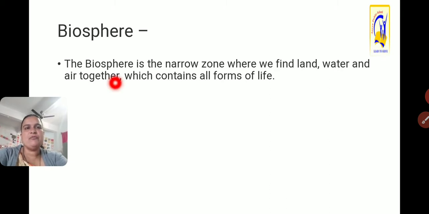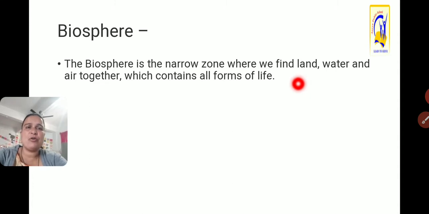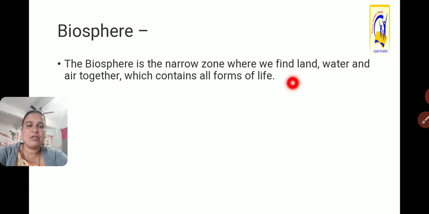Biosphere. The biosphere is the narrow zone where we find land, water and air together, which contains all forms of life. We can find land, water and air interacting together, and because of this interaction, living life exists.